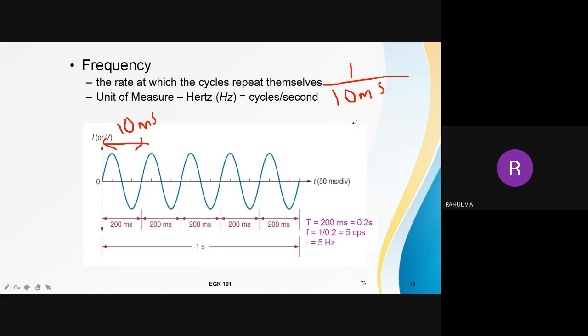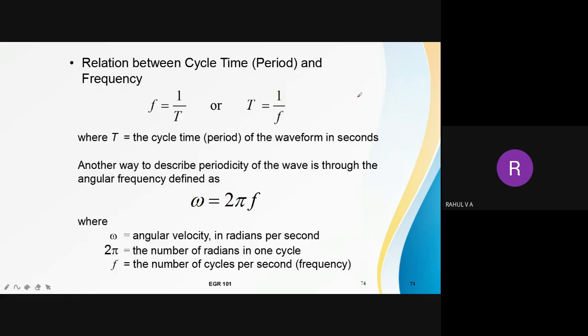Okay, that means 1000 milli, if it goes up, it will become 10 raised to 3. So 1000 divided by 10. So 100 such cycles will be there in 1 second duration. So if the time period of a waveform is 10 millisecond, 100 cycles will be there in 1 second. That is the meaning of frequency, number of cycles per second.